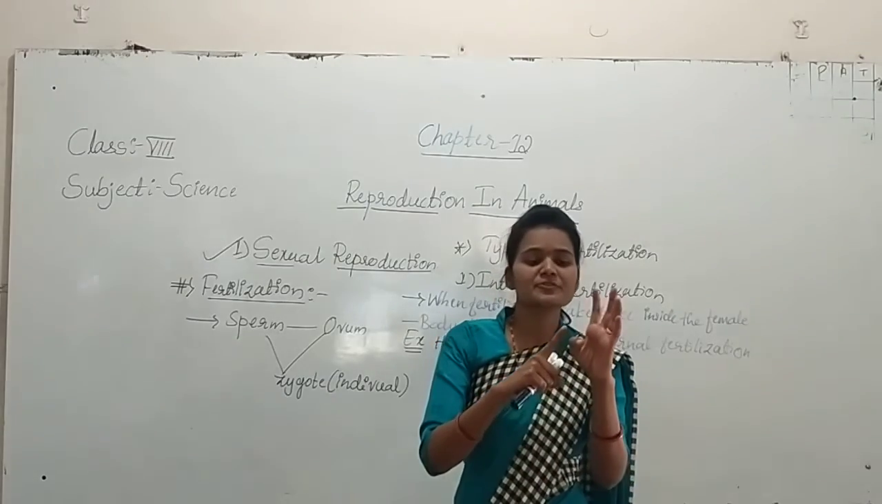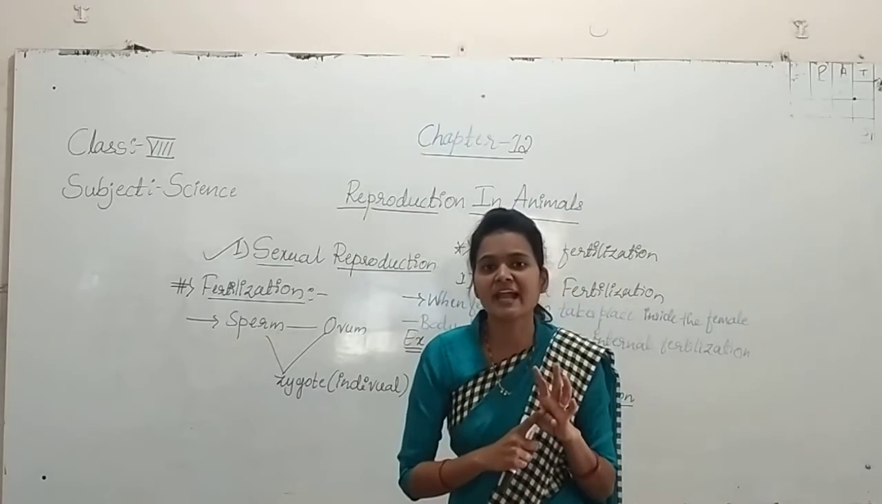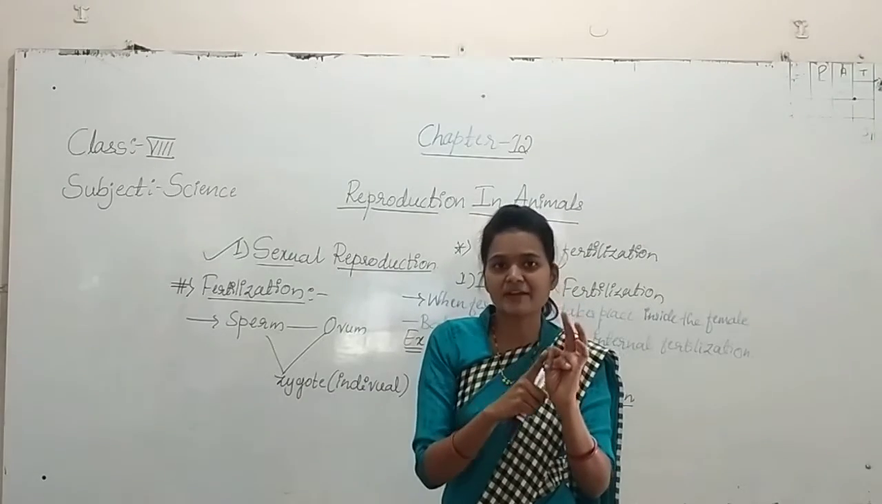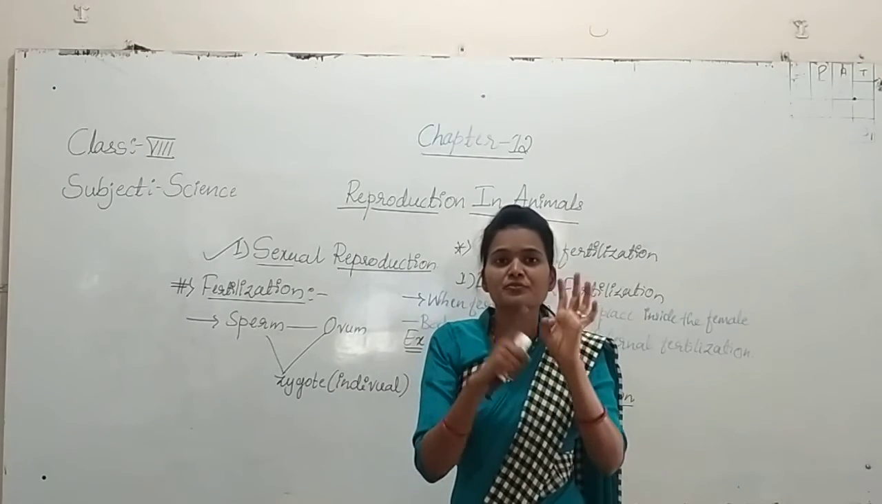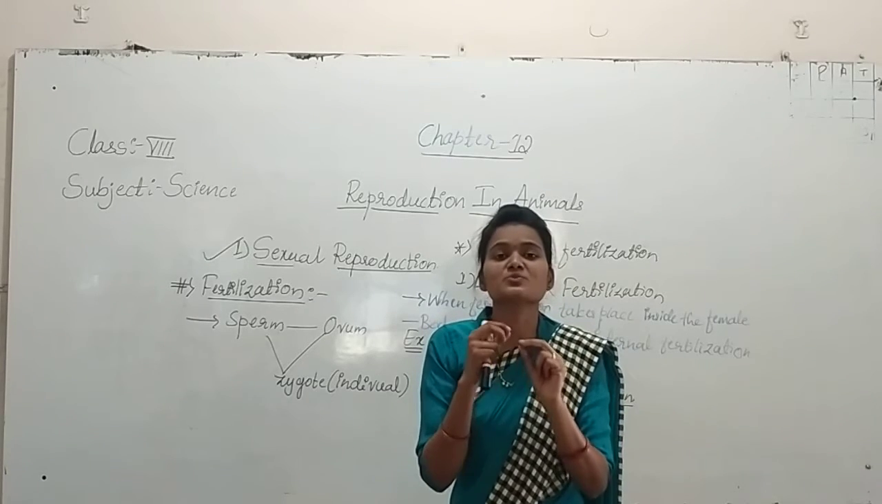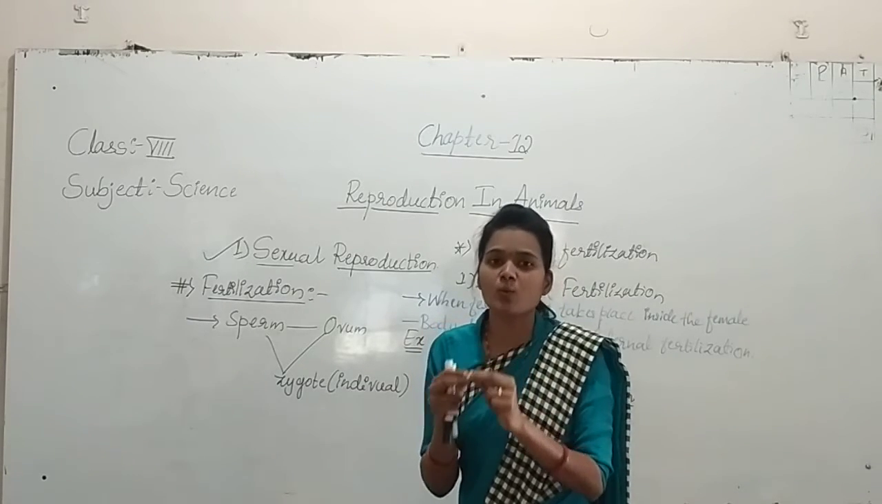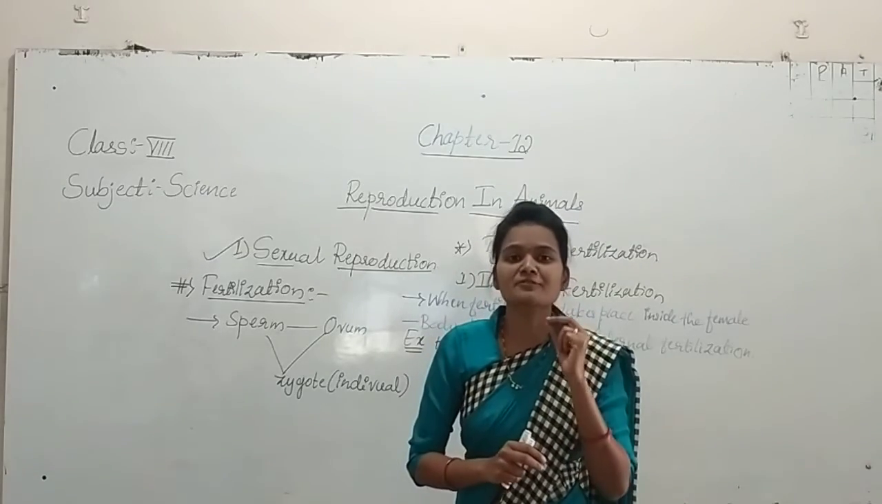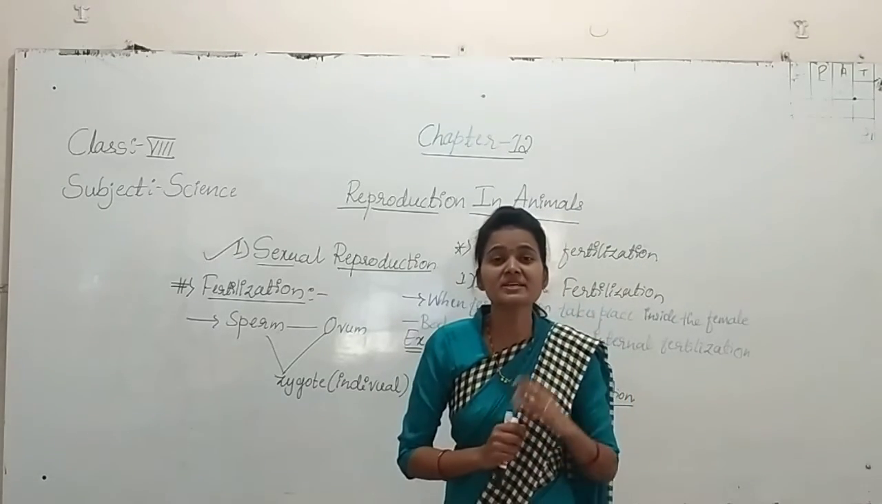As an example where we observe external fertilization, in the frog we see external fertilization. Frog, starfish and fish are the organisms which produce their young ones by external fertilization.